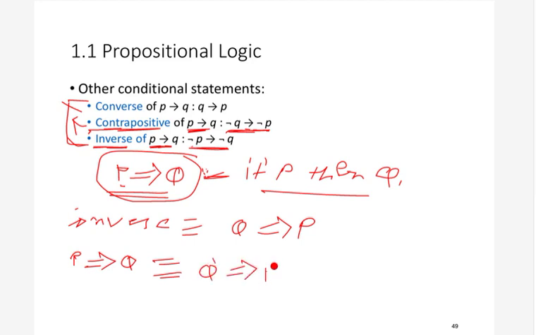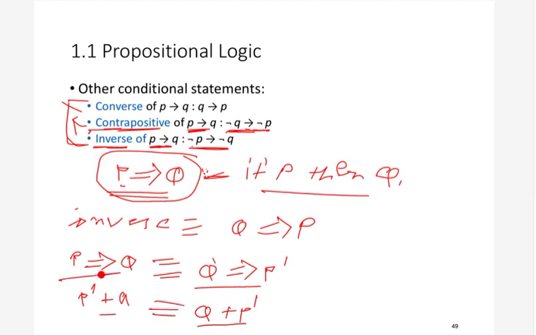So you can see these are equivalent: p implies q is equivalent to q dash implies p dash. Now q dash implies p dash is the contrapositive. So any conditional statement is equivalent to its contrapositive.